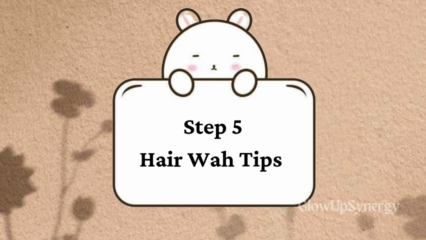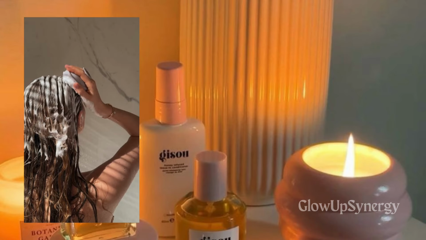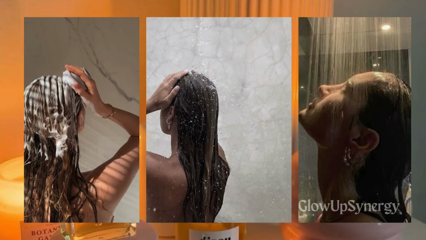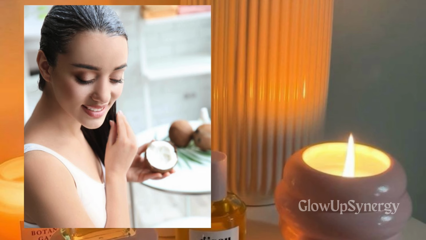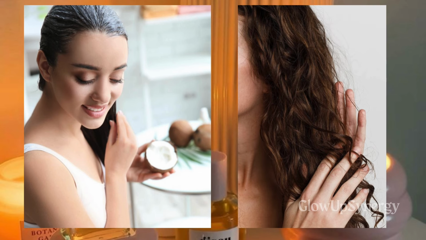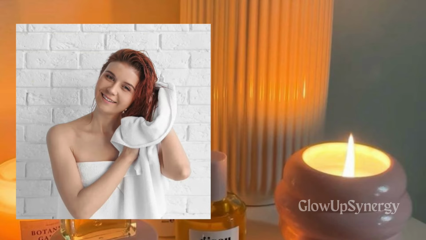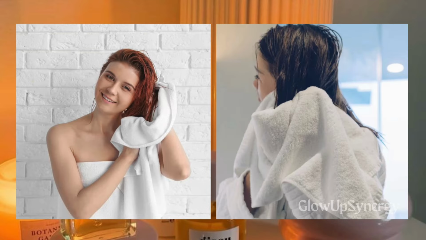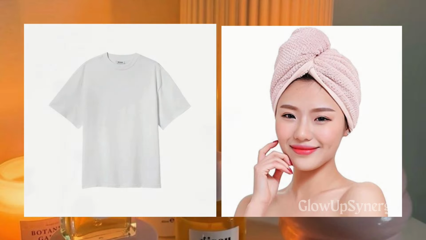Step 5. Hair wash tips. Wash your hair with cold or lukewarm water. Before applying conditioner, squeeze out the excess water from your hair and then apply conditioner. Don't rub or cover your hair with a towel, instead, use a cotton or microfiber towel for your hair.